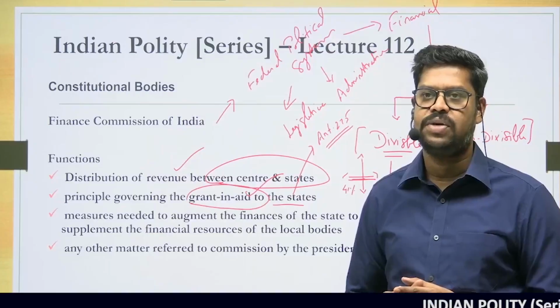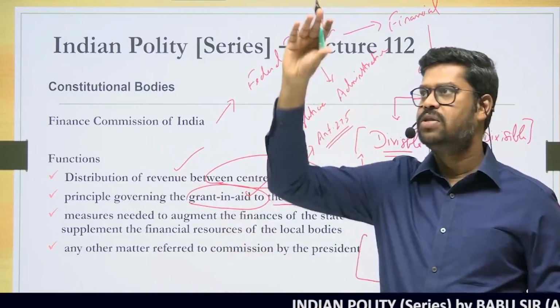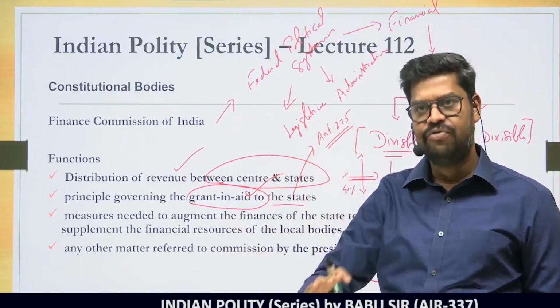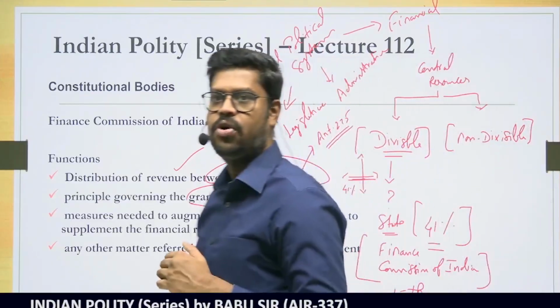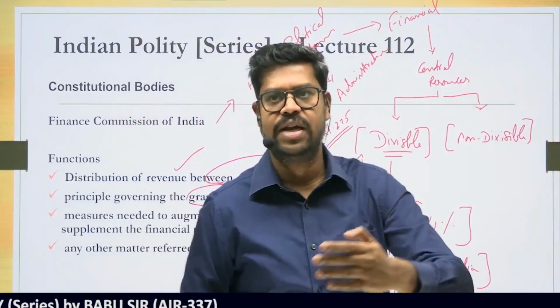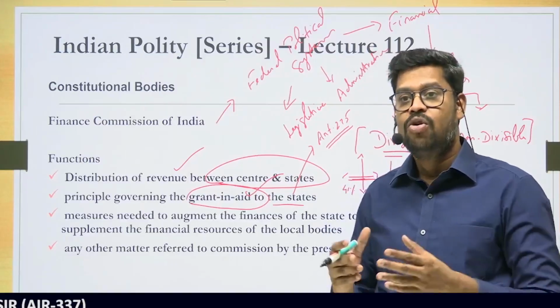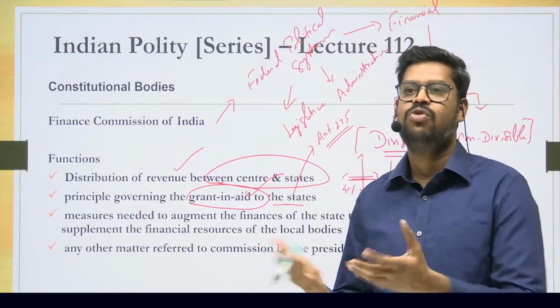Now, try to understand. In India, we have a three-tier structure of governance. One is the union government, and then you have the state government. Below the state government, in every state, you have the local bodies. Therefore, what is very important is that as the center gives some revenue to the states, the state government should also give certain revenue to the local government. But the local government might receive more funds from the state only when the state has more resources.